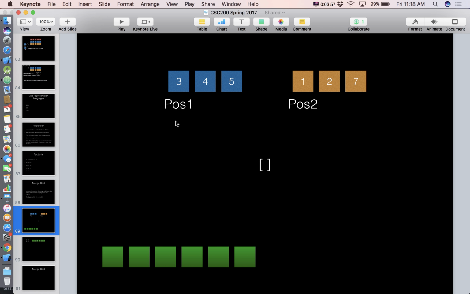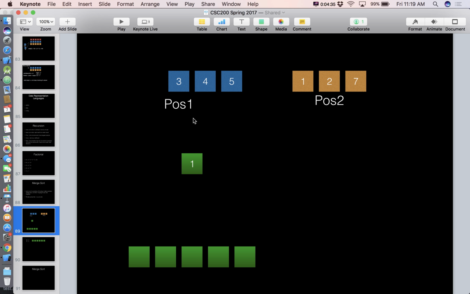So we start off, we ask the question, is pos1 a legal position? Is it pointing somewhere that's still on my first list? It is. Is pos2 a legal position? Yes, it is. So they're both legal positions, therefore we need to compete against each other. Which should come first, the element at pos1 or the element at pos2? The element at pos2, correct? So we will tack on the element from pos2, go ahead and delete this one now, and then we'll increment pos2.